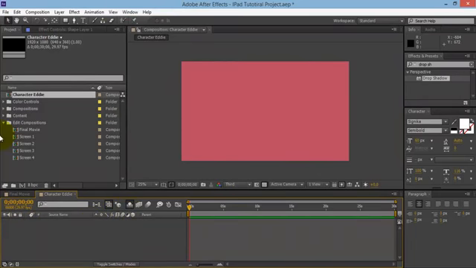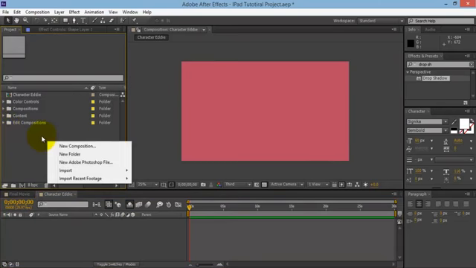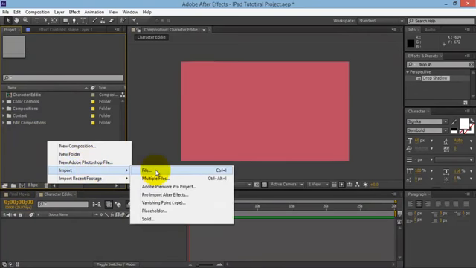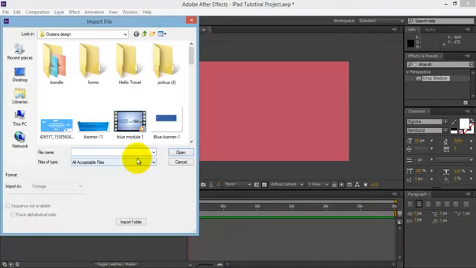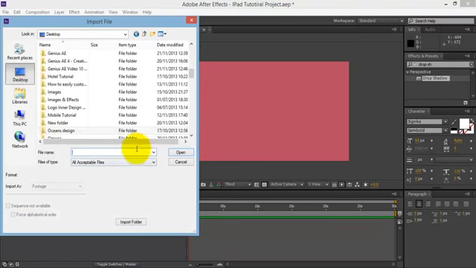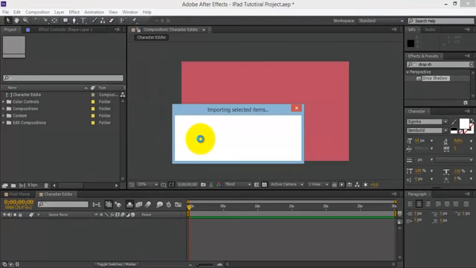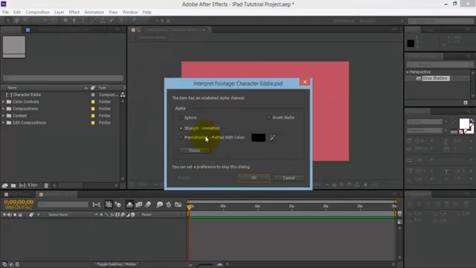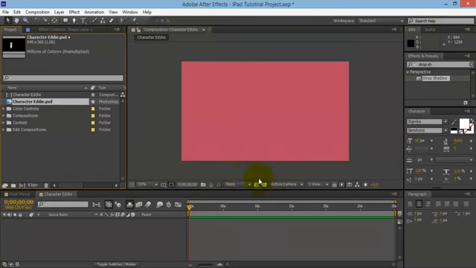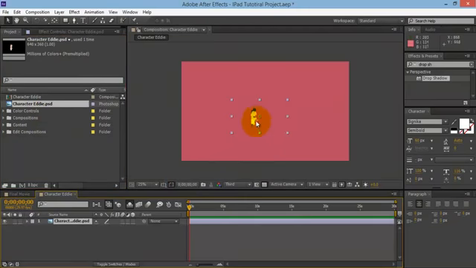Okay, so what you can do is download that character image next to this video, and then import it. Right click, import file within the project panel, and go and get it from your downloads folder or wherever you've saved it to. I've named it character Eddie. Just wait for this to import, click on pre-multiplied matte with color, and then just drop him down onto our folder.